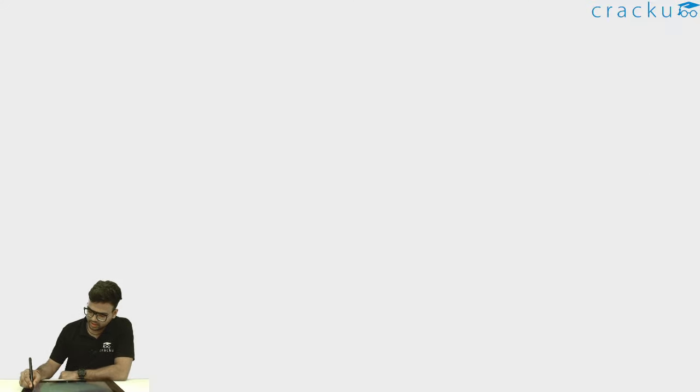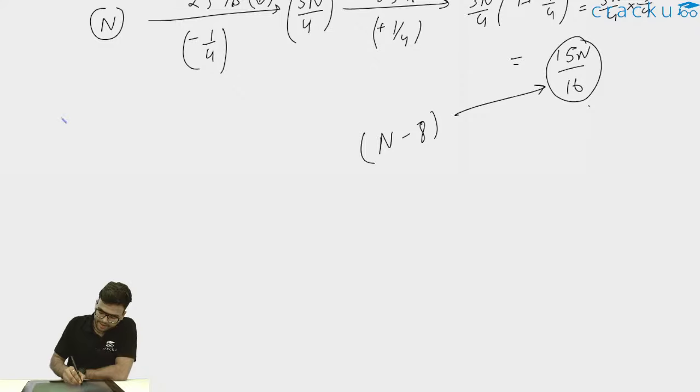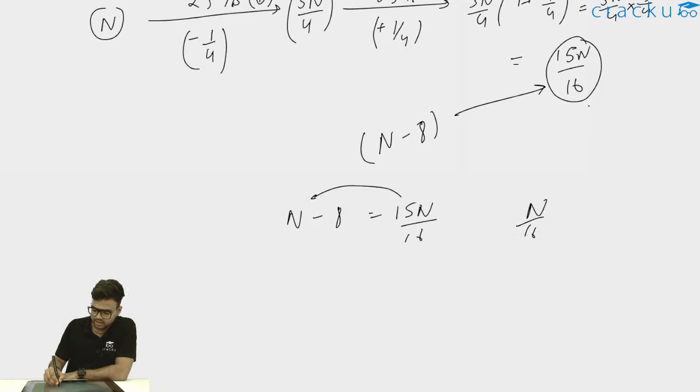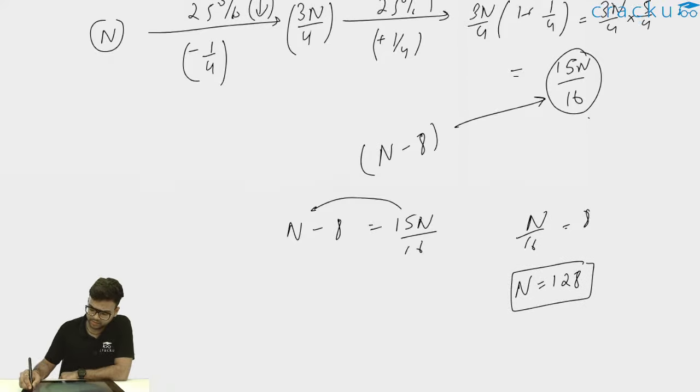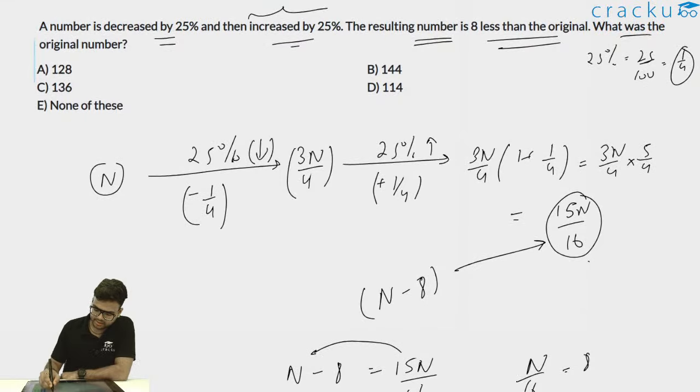Thus I can say n minus 8 is equal to 15n by 16, and thus I can take this 15n by 16 to the left hand side and 8 to the right hand side. n by 16 is equal to 8, or I can write n is equal to 128. So n is equal to 128 will be my original number, and it is asking for the original number, which is option A, 128. Good, Prasad as well, you were able to get it correct.